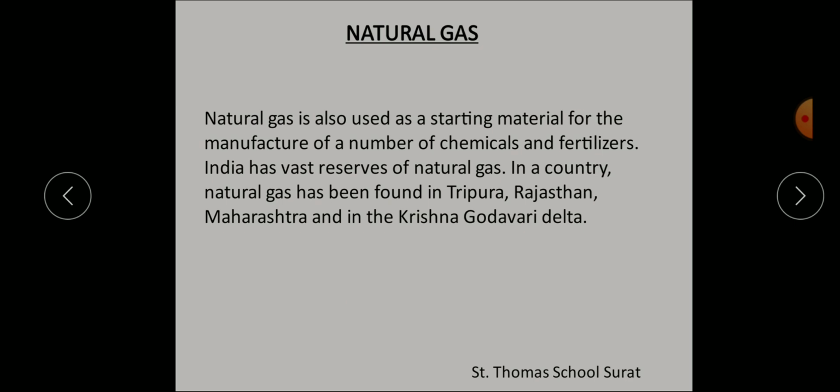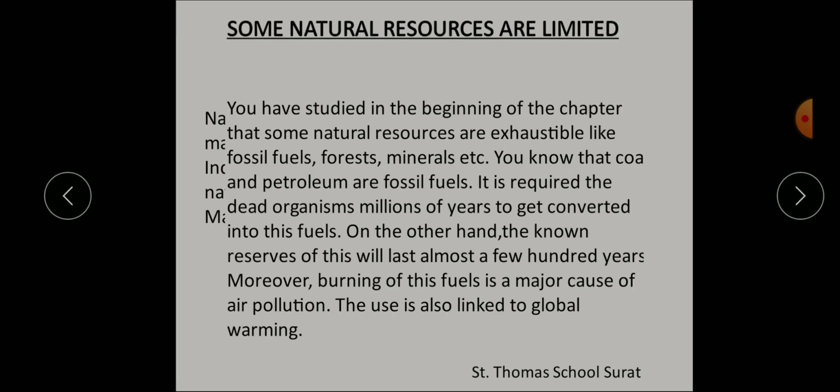India has vast reserves of natural gas. In our country, natural gas has been found in Tripura, Rajasthan, Maharashtra and in the Krishna Godavari Delta. Understood? So this is all about natural gas. Some natural resources are limited.